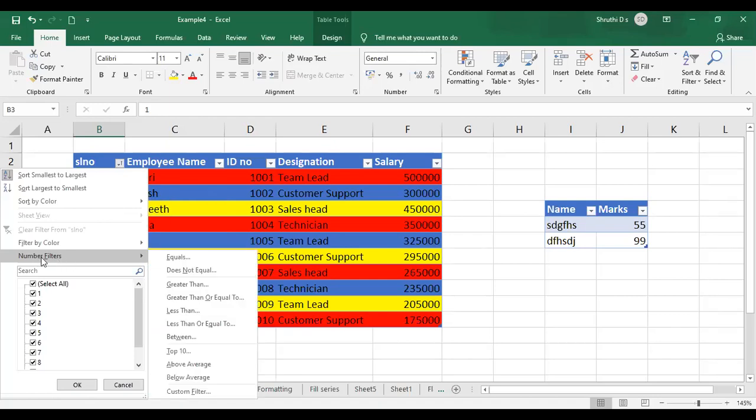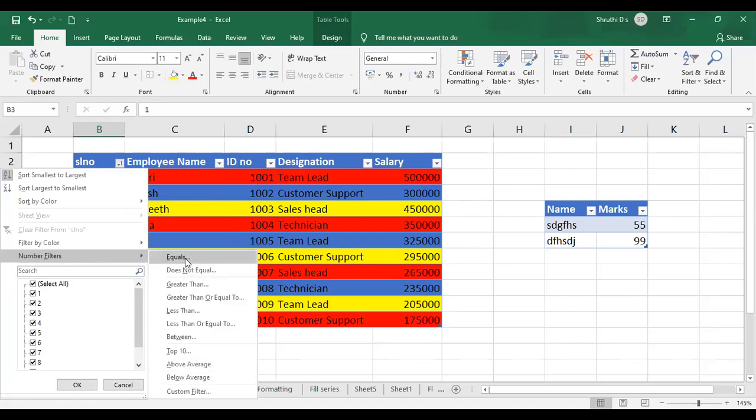So what does it do? Number filters, if you go, you have the options as equals, does not equal, greater than or equal to, less than. Whatever you are seeing over here, the same options were there in your conditional formatting. The same options are available for you here. So what does that actually mean?